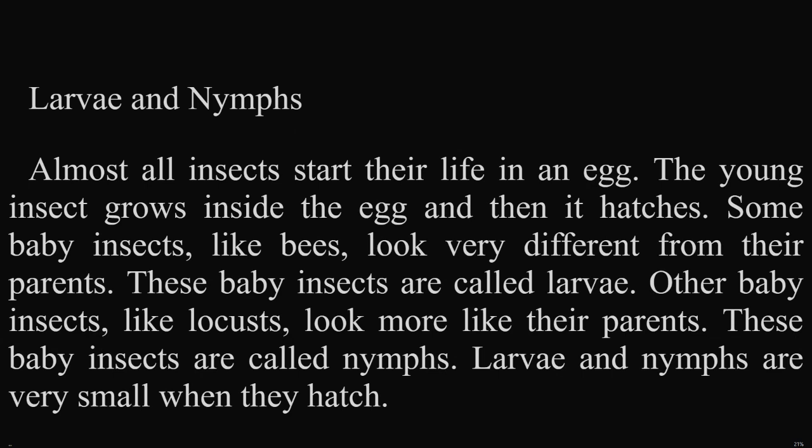Larvae and Nymphs. Almost all insects start their life in an egg. The young insect grows inside the egg and then it hatches. Some baby insects, like bees, look very different from their parents. These baby insects are called larvae. Other baby insects, like locusts, look more like their parents. These baby insects are called nymphs. Larvae and nymphs are very small when they hatch.